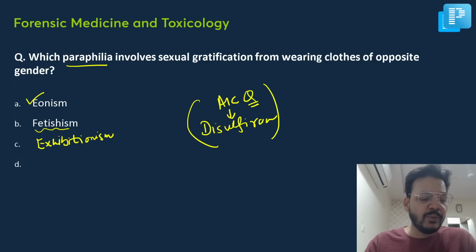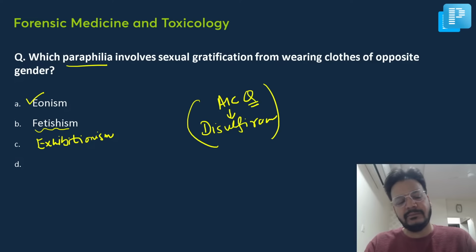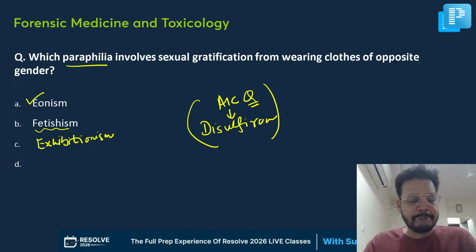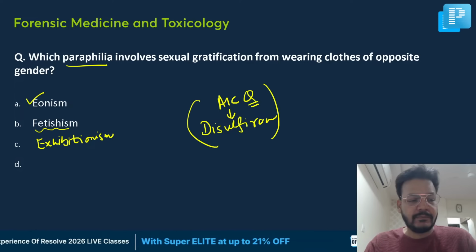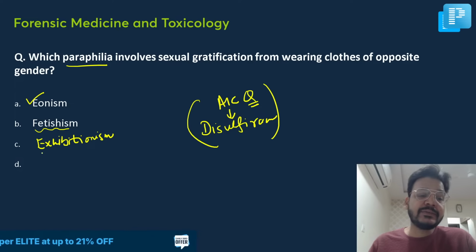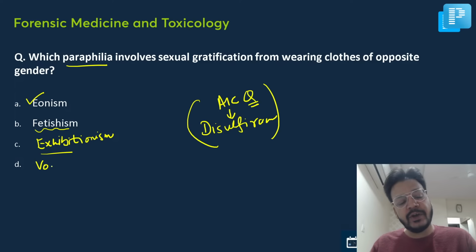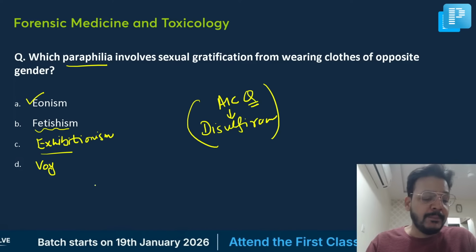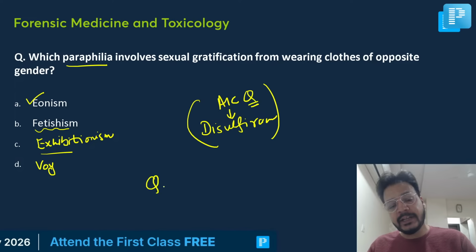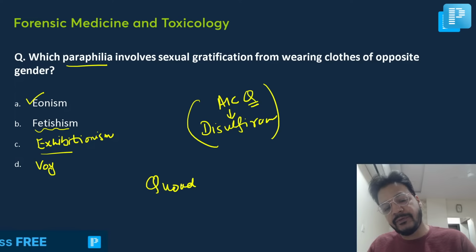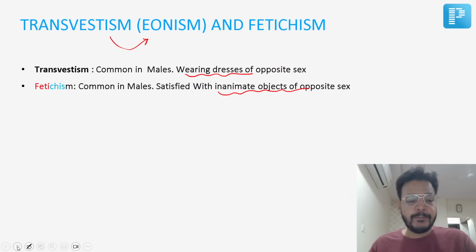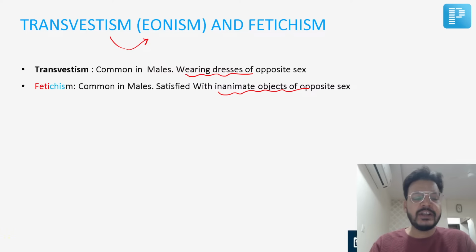What was the fourth option here? Eonism, fetishism, exhibitionism. Was it voyeurism? Okay, there was a question for impotence to a single woman. If it is impotence to a single woman, the answer will be quad. So I'll put it in a separate query. First of all, let me finish. Voyeurism is not sure.